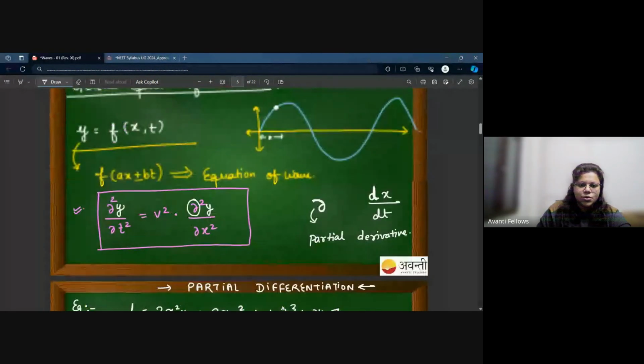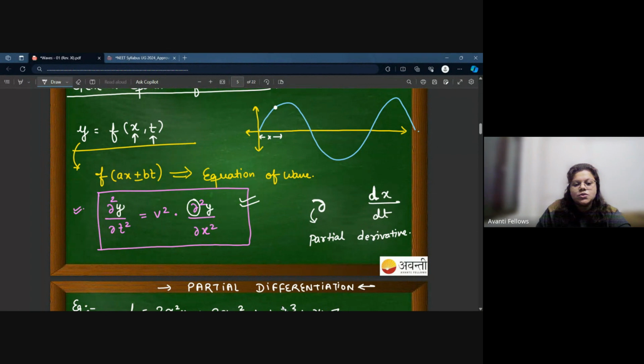So you should remember this equation here. I said that displacement depends upon two variables, the position of the particle and the time, right? So the double differentiation of this y with respect to t is equal to some constant, I will talk about this constant later on, multiplied by the double differentiation of y with respect to x. This is partial differentiation.